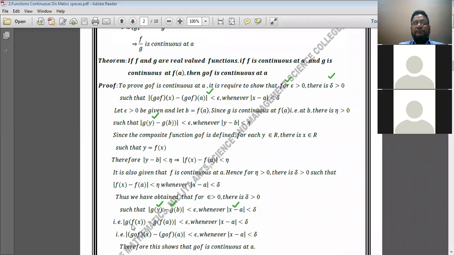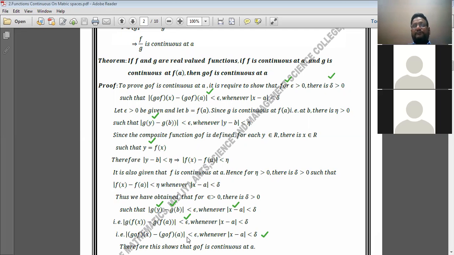That is g of y is g of f of x, minus g of b, which is g of f of a, is less than epsilon whenever mod of x minus a is less than delta. Or we can also write it as mod of g of f at x minus g of f at a is less than epsilon whenever mod of x minus a is less than delta.